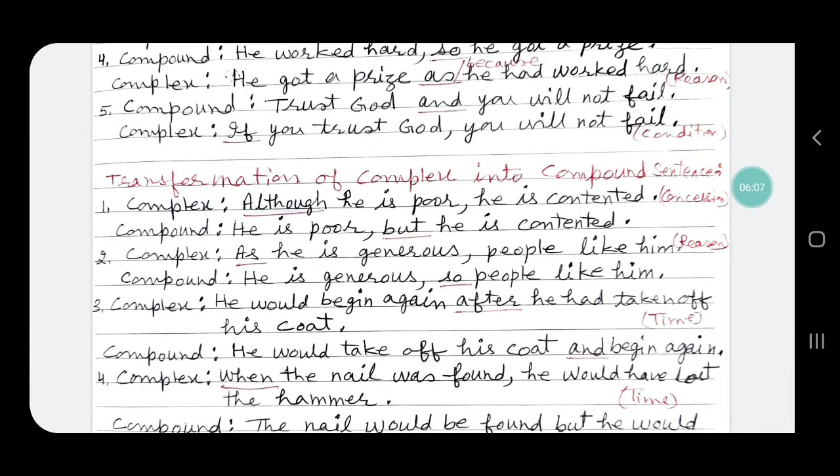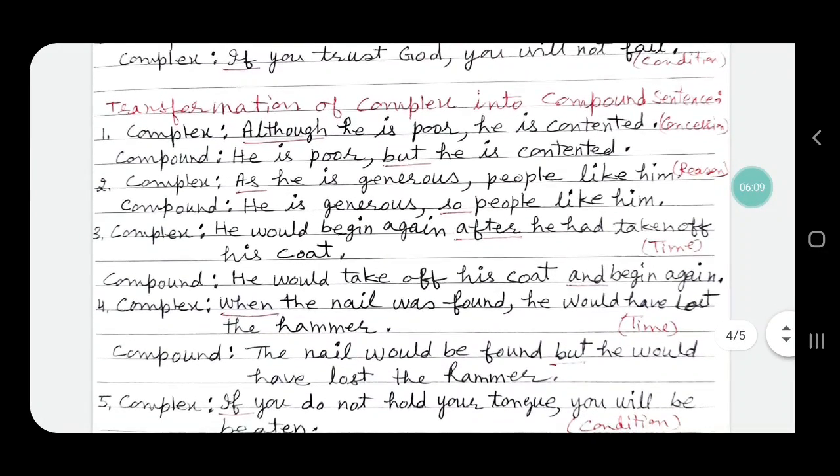Next is transformation of complex sentence into compound sentence. Sentence number 1, complex sentence. If it starts with although, in compound it will take the conjunction but. Although he is poor, he is contented.